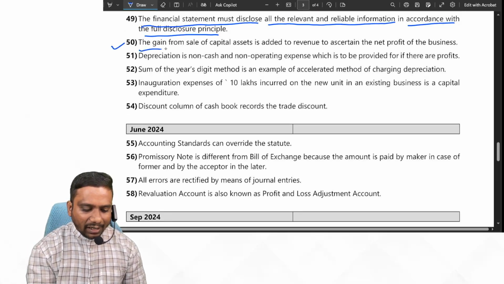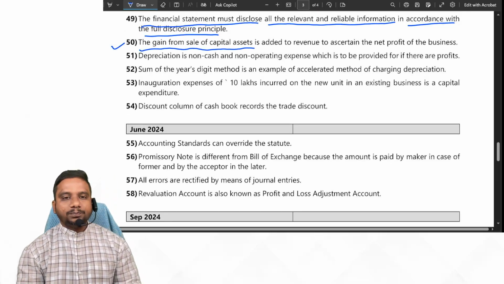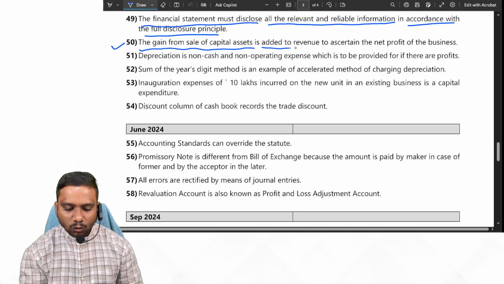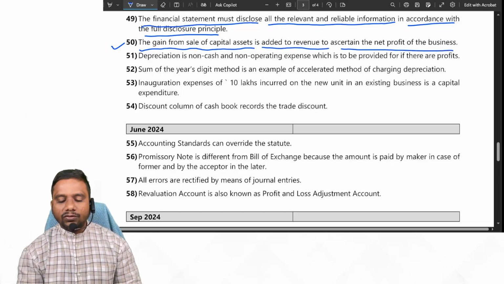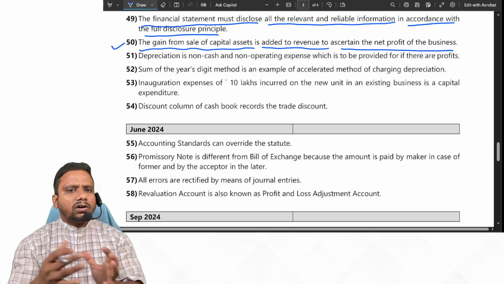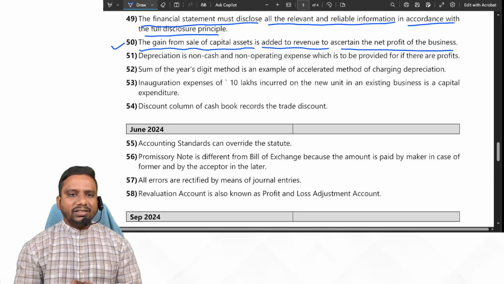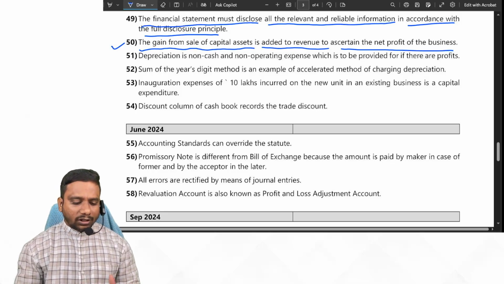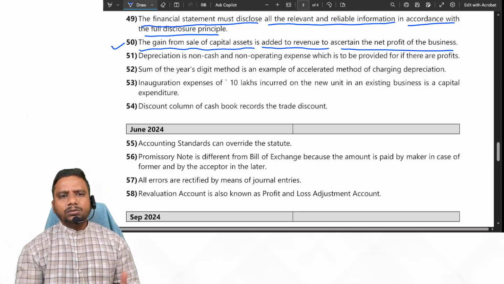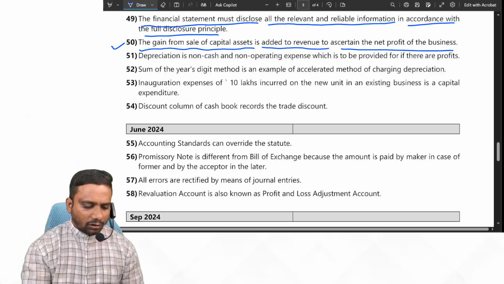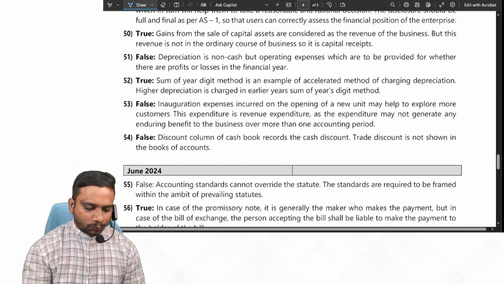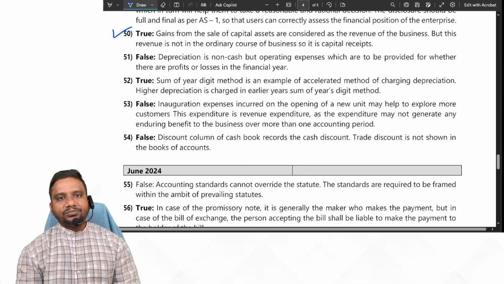150th. The gain from sale of capital asset is added to revenue to ascertain the net profit of the business. Generally, profit or loss on sale of capital asset is transferred to the profit and loss account. So the gain here, meaning profit on sale of asset, is taken to the P&L account. So the statement is true. Next one.